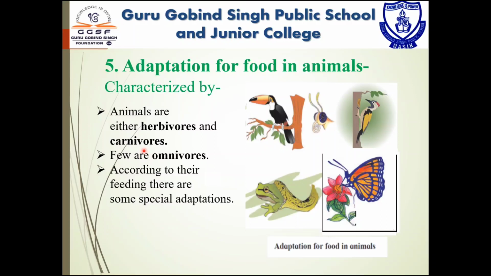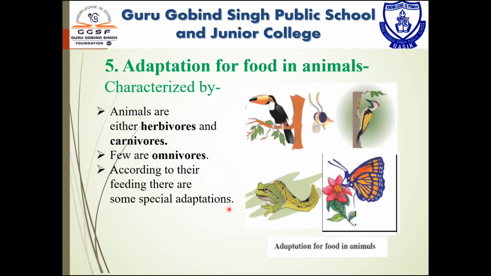Few are omnivorous, which means feeding on a variety of food of both plant and animal origin. According to their feeding, there are some special adaptations.